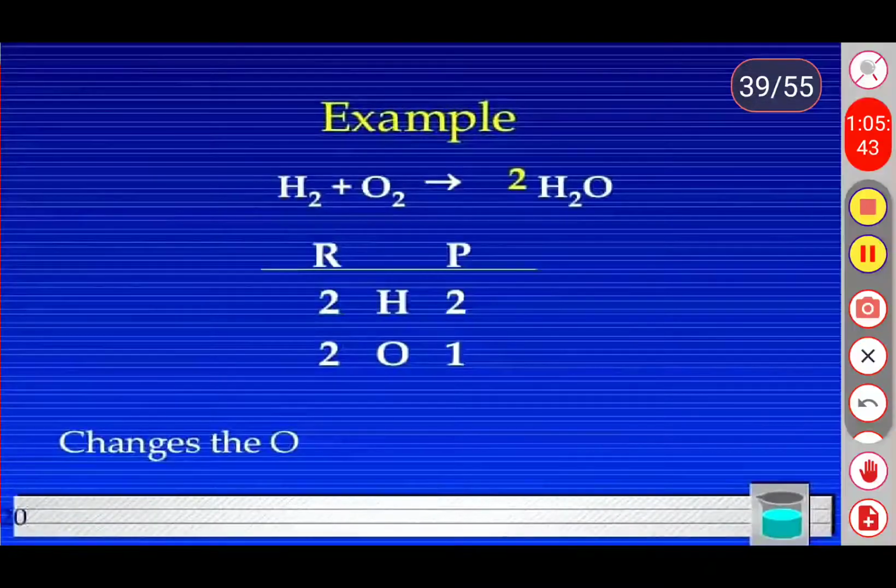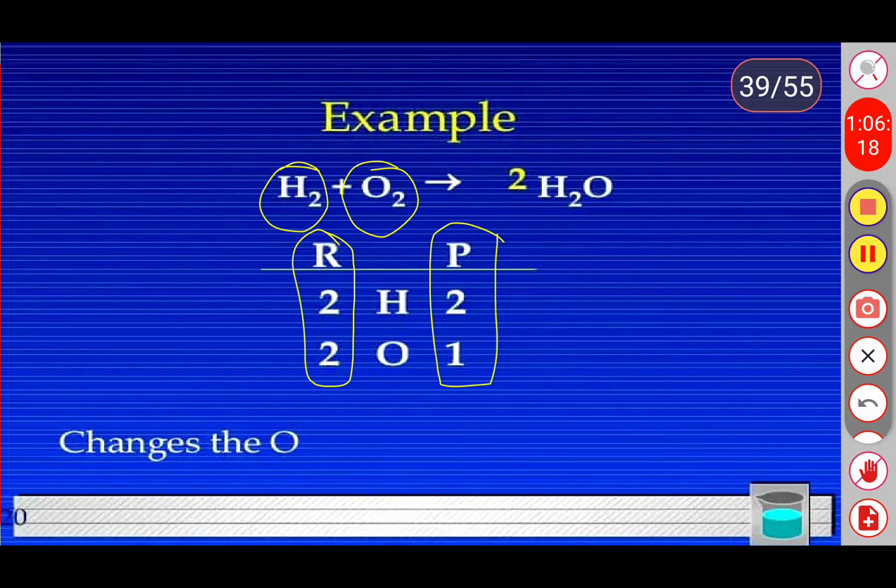So change the coefficient of the oxygen. What we already had in the previous slide was only one oxygen. So instead of one we can take 2 as the coefficient of the oxygen atom. See here, 2 hydrogen atoms, 2 oxygen atoms, right? So 2 hydrogen and 2 oxygen atoms are present in the part of the reactants. In the part of the product we have 2 hydrogen and 1 oxygen.